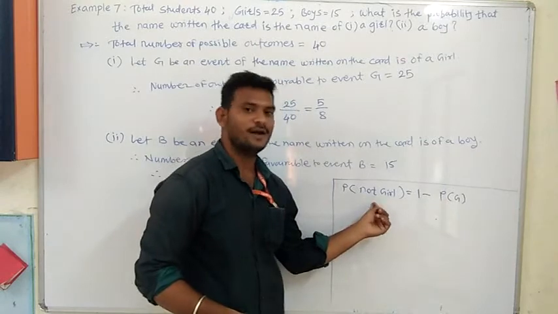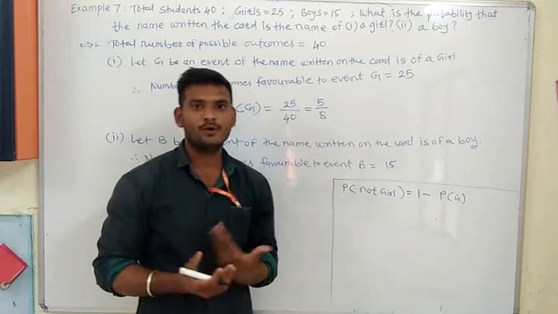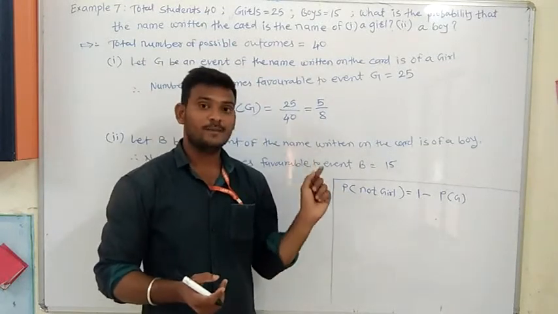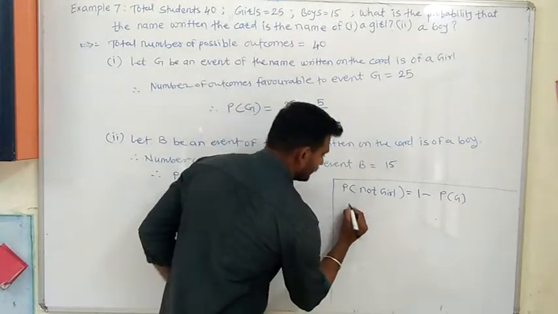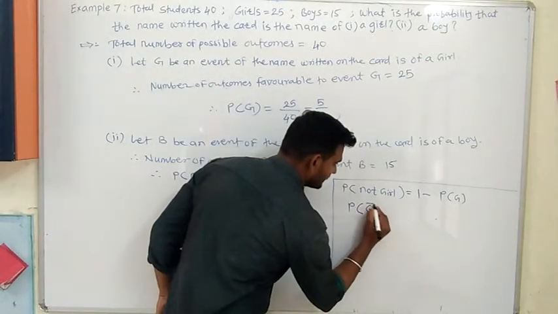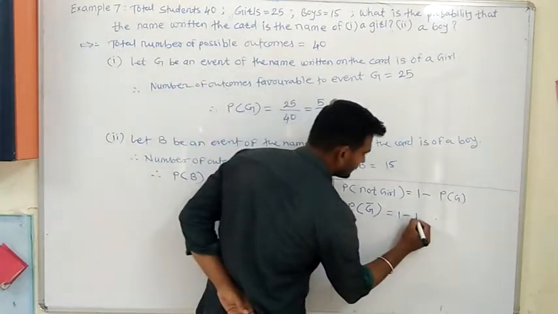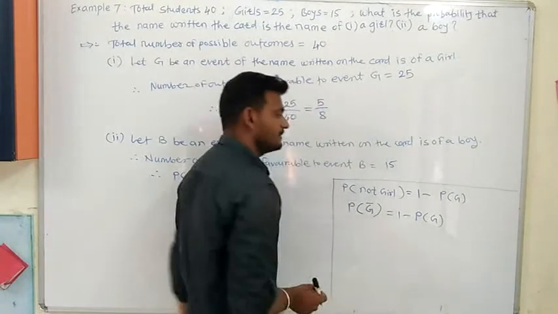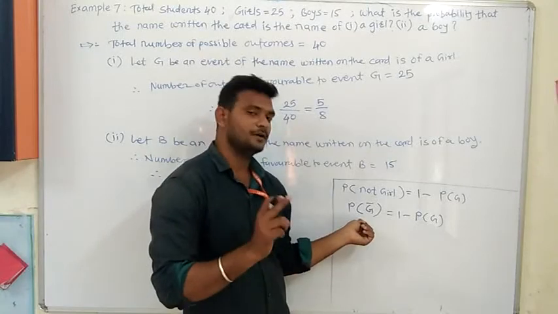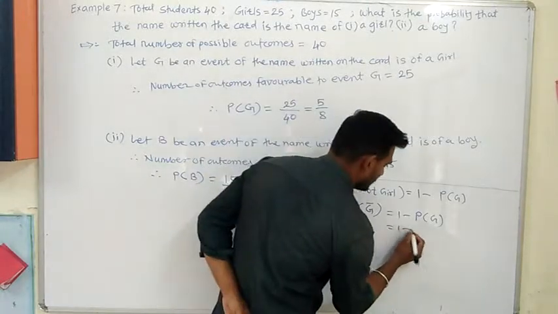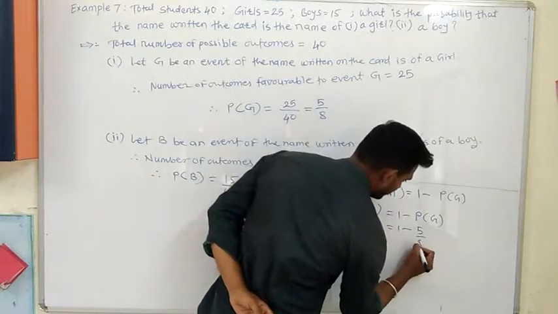Not girl means क्या होगा? It is definitely boy only. 1 में से girl का subtract किया तो आपको क्या मिलेगा? Boys मिलेगा ना only. We have seen that probability of E bar is equal to 1 minus E. Here not girl, we know this. How can it be represented? It can be represented as G bar, that is probability of G bar is equal to 1 minus probability of G. Probability of G means name on the card will be a girl, and here name on the card is not a girl, which is equal to 1 minus, what is the probability of a girl we got? 5 by 8.